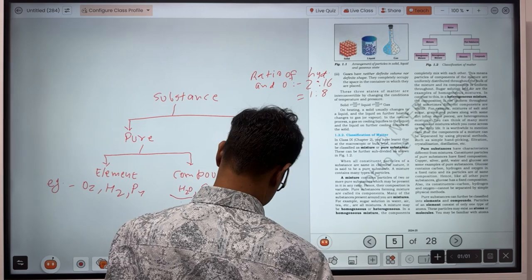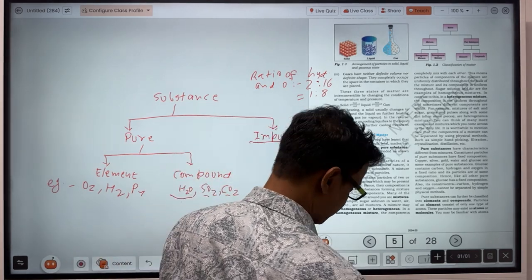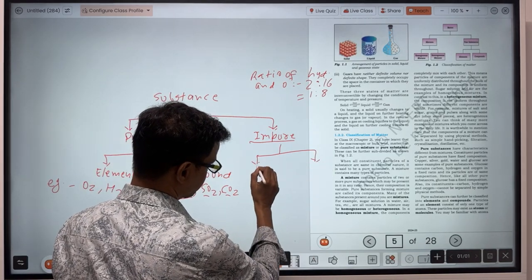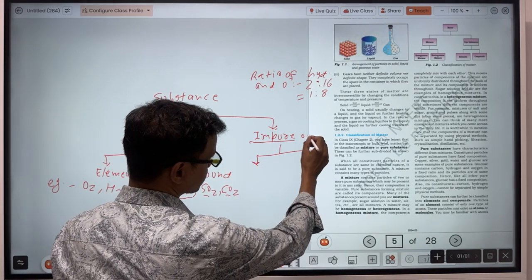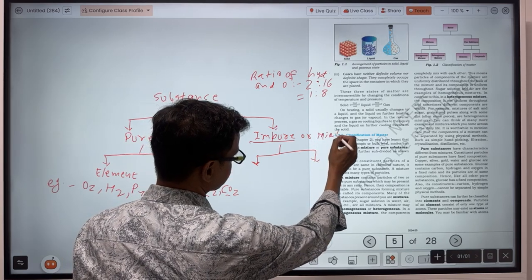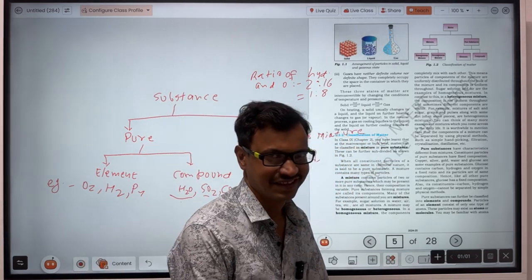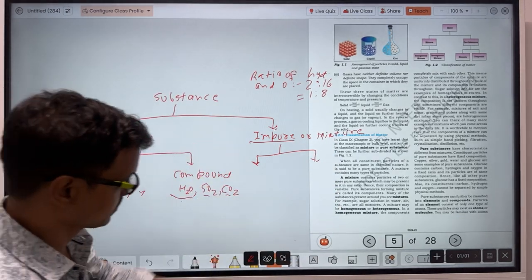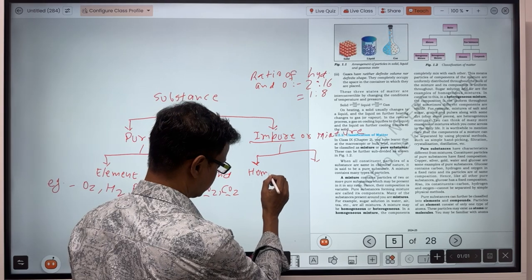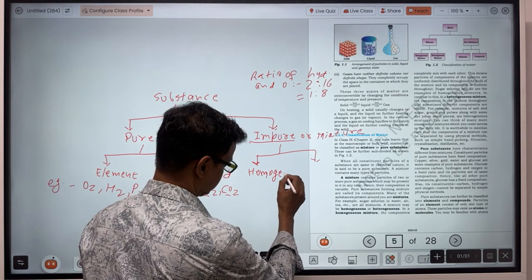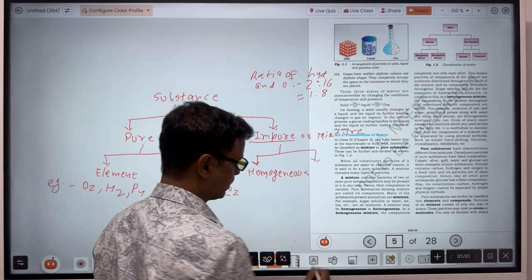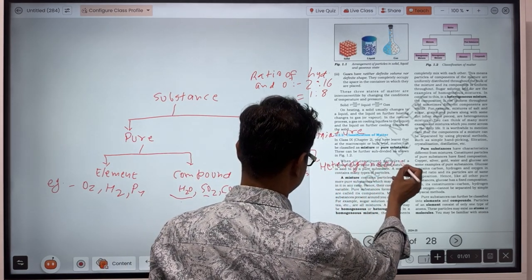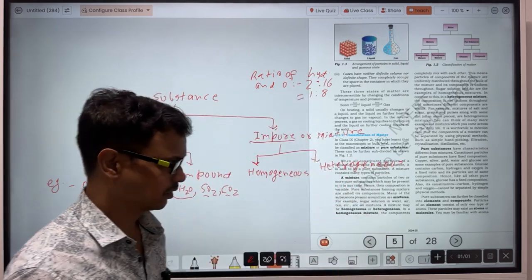When the composition remains the same throughout, that is called a solution, or a homogeneous mixture. An impure substance is also called a mixture, and this mixture is of two types. One is homogeneous, and the second one is called heterogeneous.